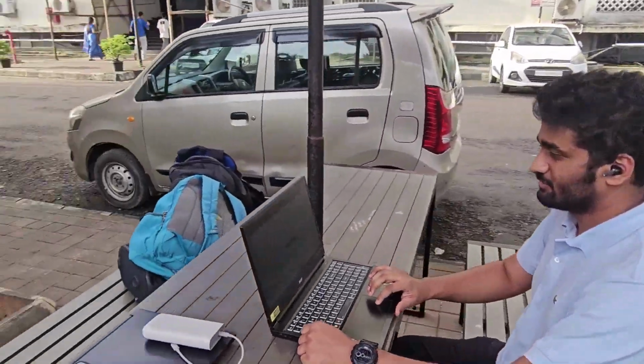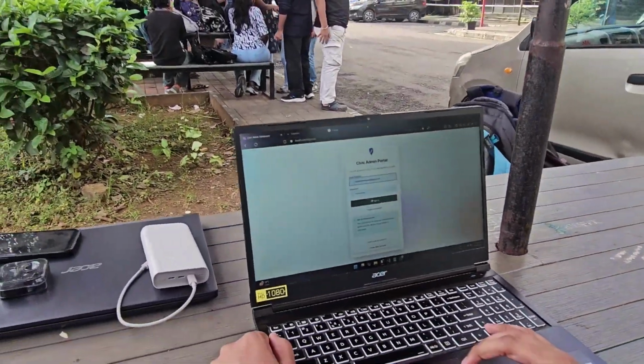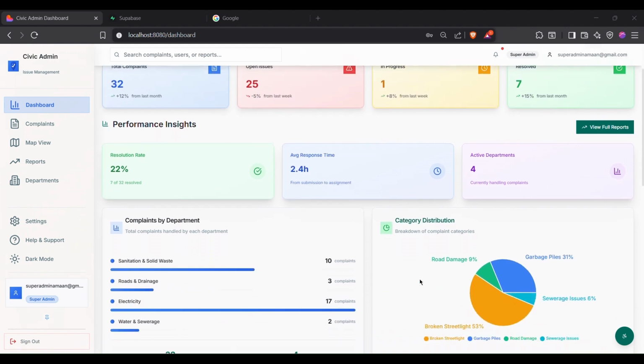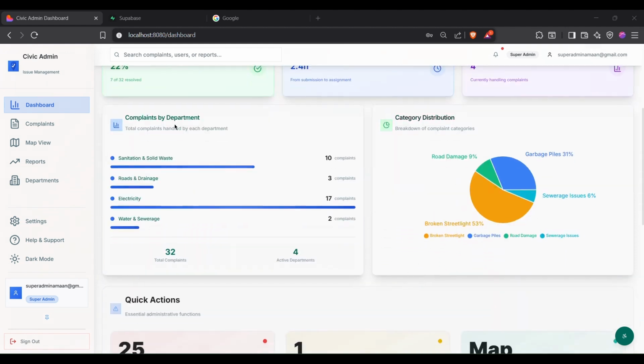Hi, I am Arya, and let's say I am the super admin, and I am going to show you how the super admin works. Now let's log in to the super admin. This is the super admin dashboard. As you can see, the dashboard is similar to the department. So we can see the total complaints, open issues, in progress and resolved of all the departments in one single widget.